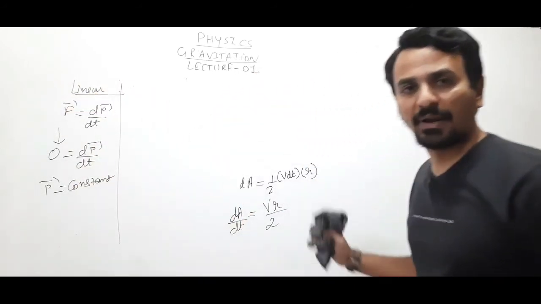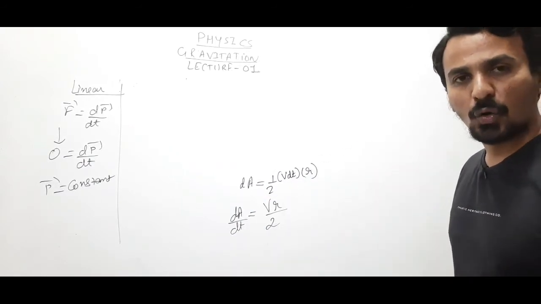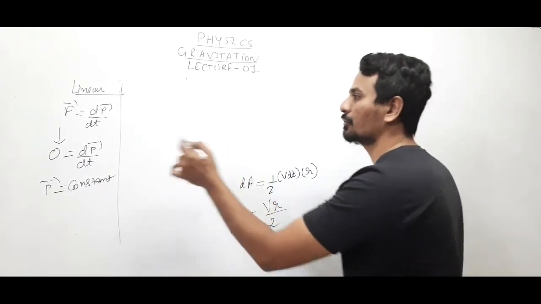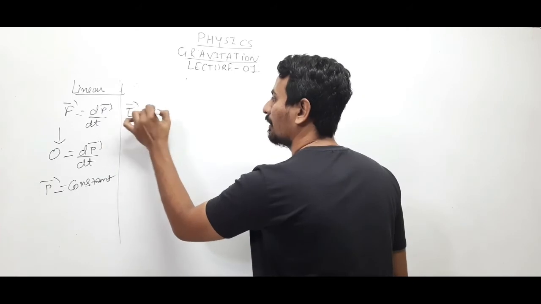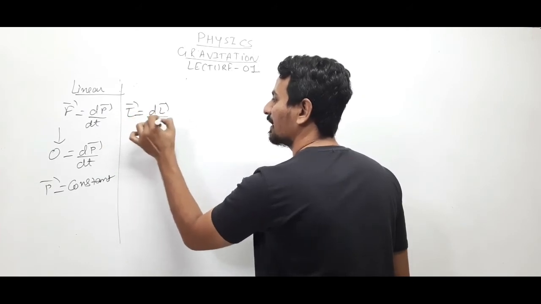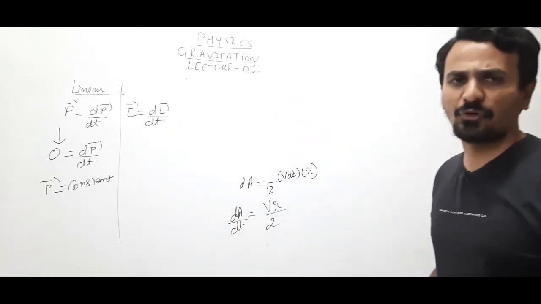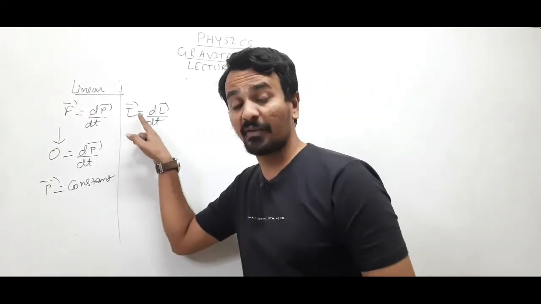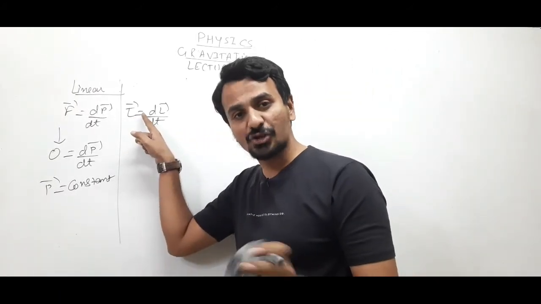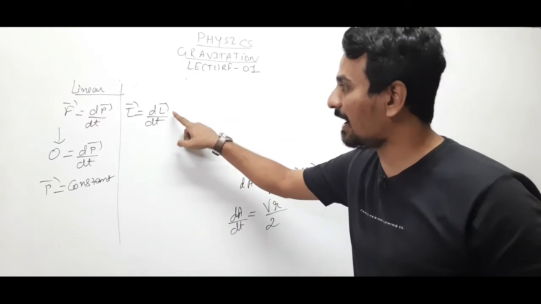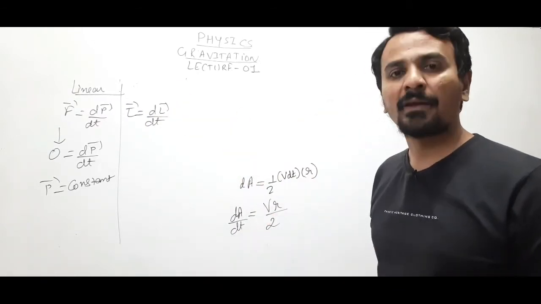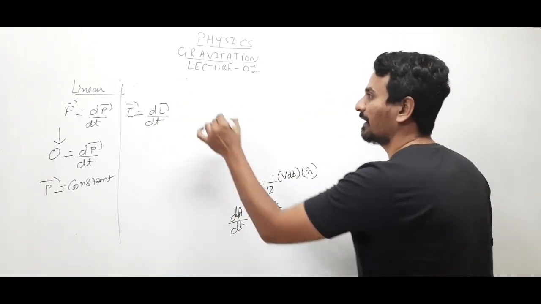In our case, the planet is performing rotational motion. For rotational motion, torque equals dL by dt. The role which force plays in linear motion is played by torque in rotational motion, and let L be the angular momentum. Now what is angular momentum?